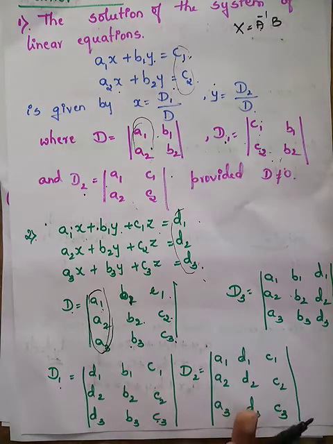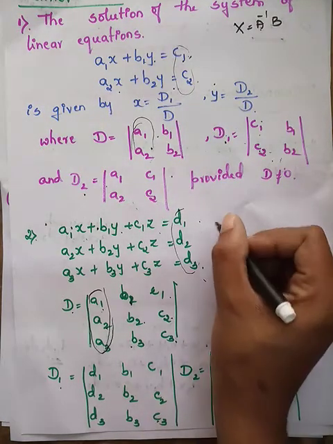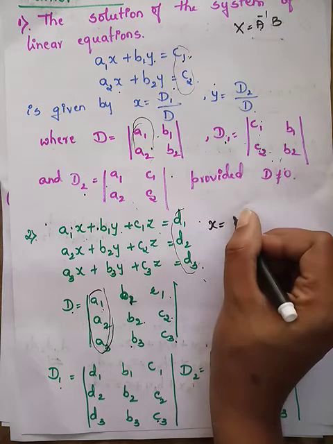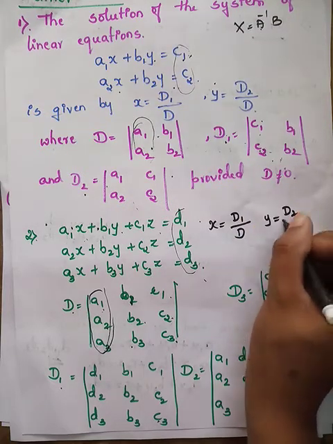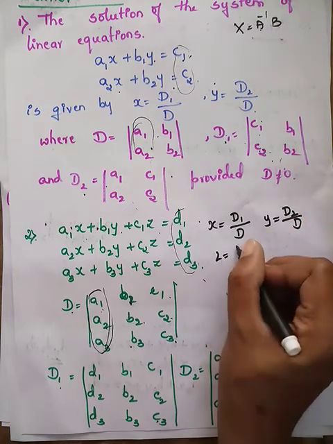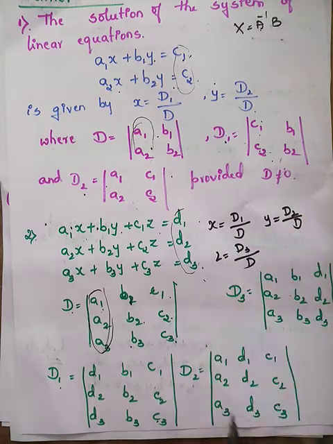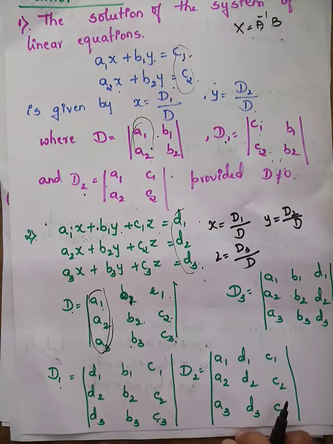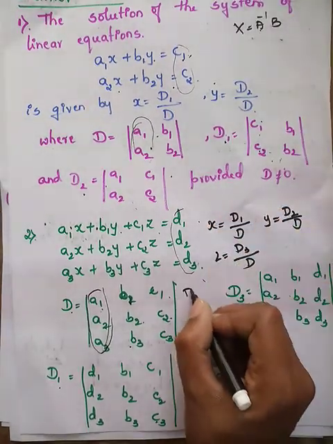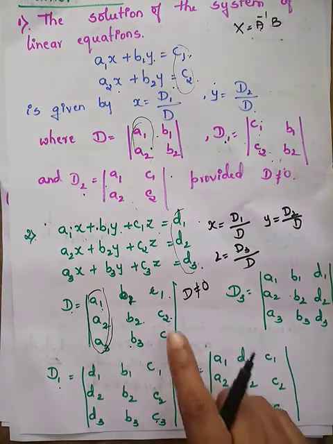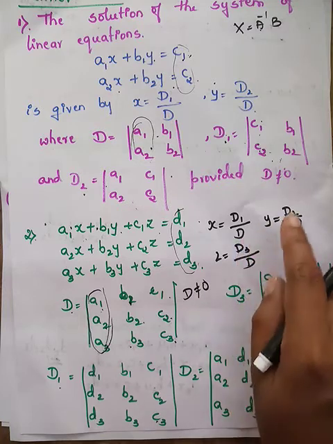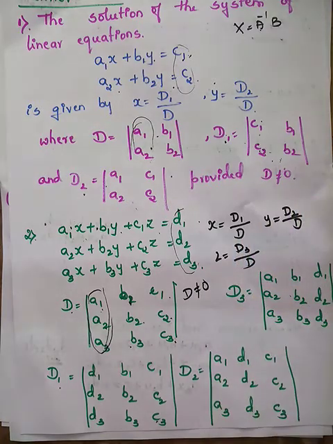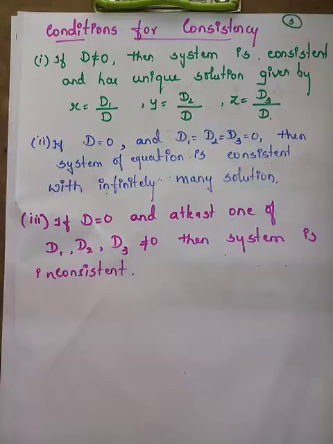So once you have D, D1, D2, D3, how to find the values of x, y and z? x is equal to D1 by D, y is equal to D2 by D and z is equal to D3 by D. So this is how you can find the values of x, y and z if D is non-zero, by using Cramer's rule, without going to the adjoint of a matrix.